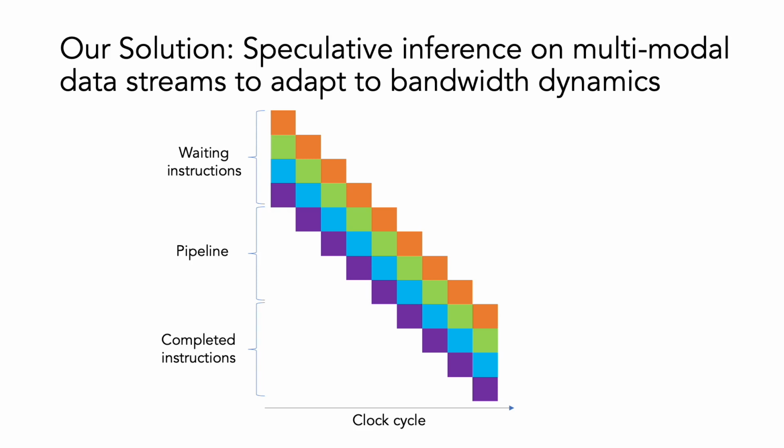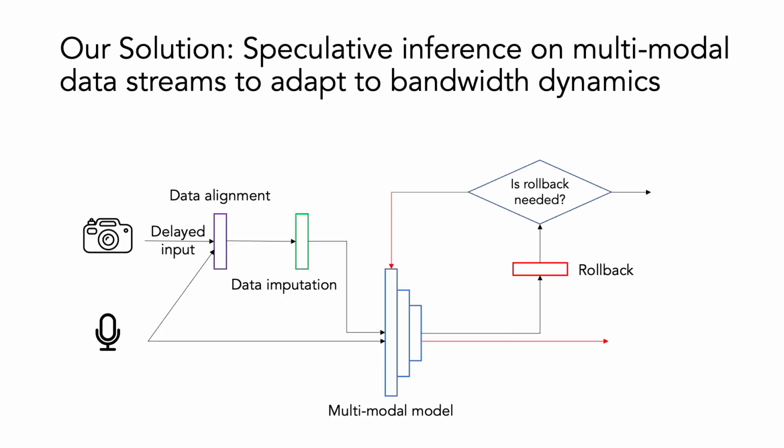To address this challenge, we introduce speculative inference on multimodal data streams to adapt to constrained bandwidth and unpredictable network dynamics. The notion of speculative inference is inspired by speculative execution in modern processors, which is highly effective at improving performance when different processes operate at different speeds. Just as a modern processor can speculatively execute instructions while waiting for data to arrive from slower physical memory, a multimodal inference pipeline does not need to wait for a slower stream's data to arrive.